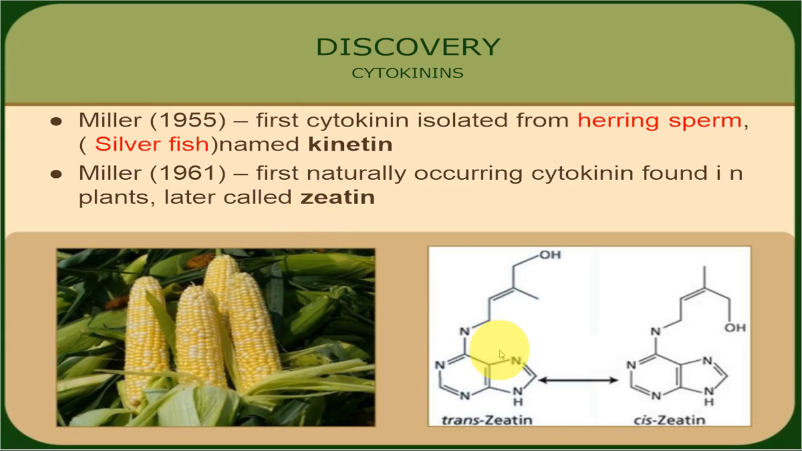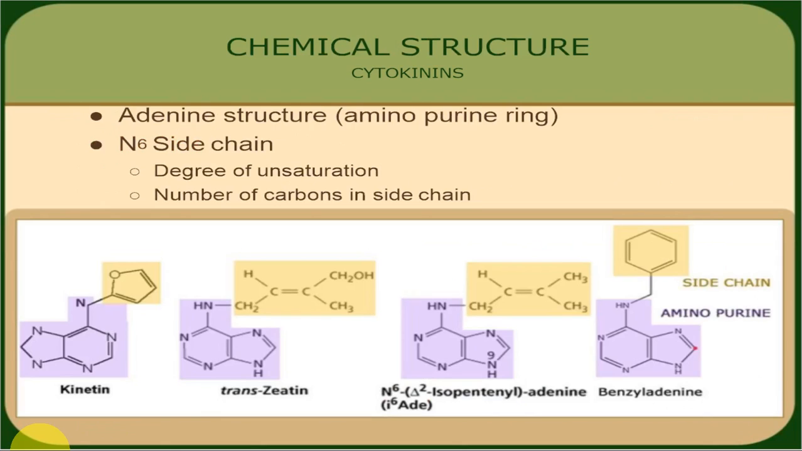You can see here the basic nature of kinetin, having a benzene ring with an OH group associated. This is the structure of zeatin, cis and trans structure. So students, the first naturally occurring cytokinin found in plants is zeatin. You have to remember this. This is a very important point, and it was first isolated from Zea mays, so its name was zeatin.